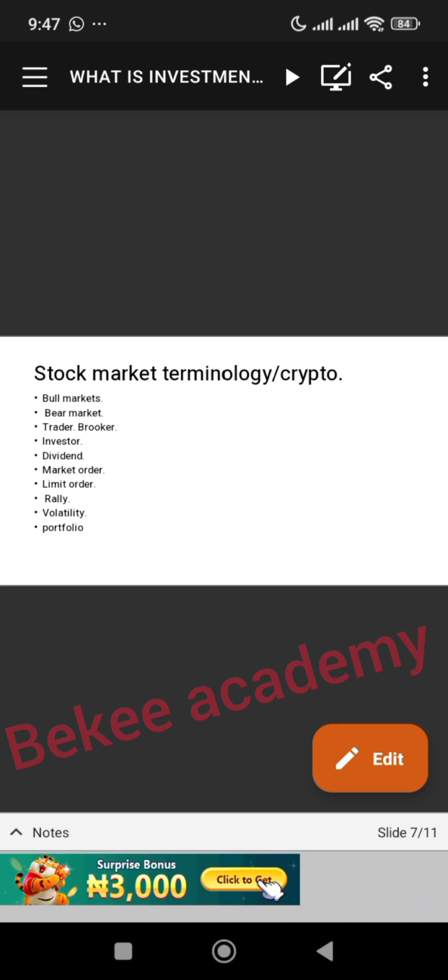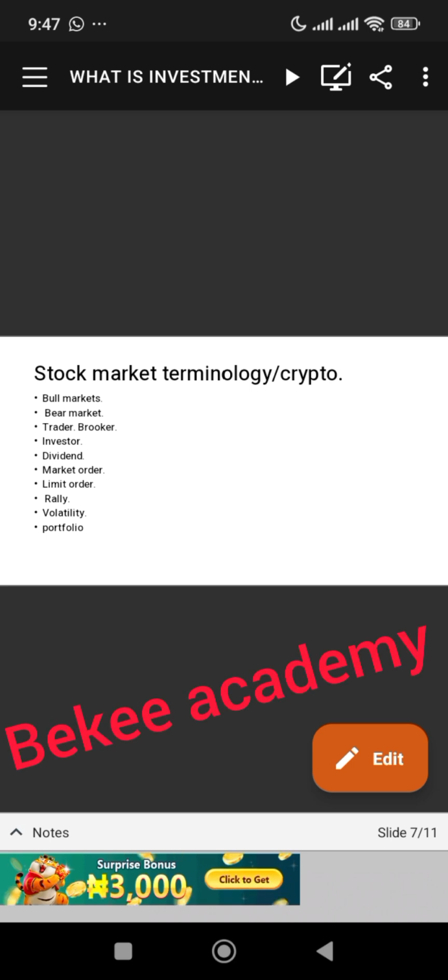So we have limit order. When you are buying crypto or stock at the price you want, let's say the price is 30 naira and you want to reduce it to 28 naira before you buy, all you have to do is to set it, and that's it. It's as simple as that. Then we have the rally. Rally just means the price rising, the price going up.